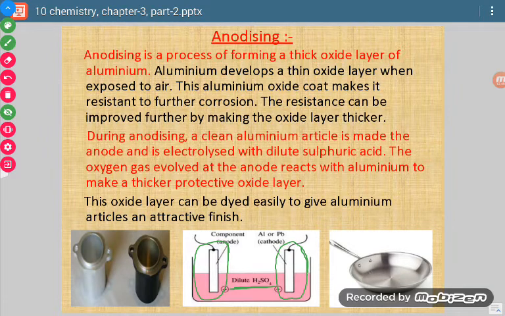How it is done will be covered in detail in the electrolysis process in this chapter. Here we only have to remember what anodizing is: the process of formation of a layer of oxide of aluminium on its articles by electrolysis, where we use dilute sulfuric acid as electrolyte. This much is to be remembered.